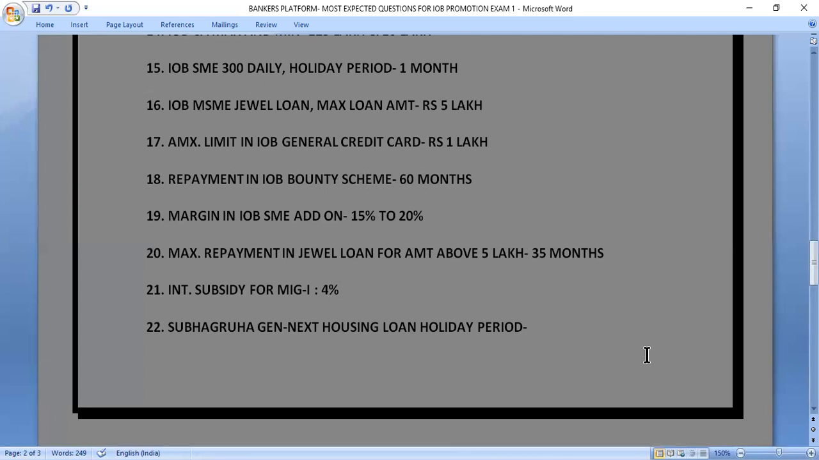Let's move to next question, that is Shubhra Gen Next housing loan holiday period. What is the holiday period in Shubhra Gen Next housing loan? So the correct answer of this question is 36 months. We can give 36 months holiday period.